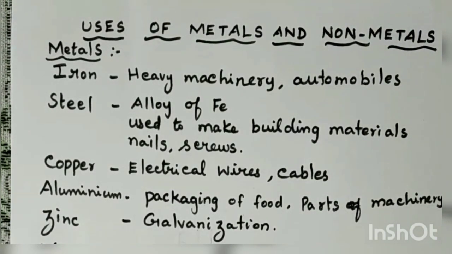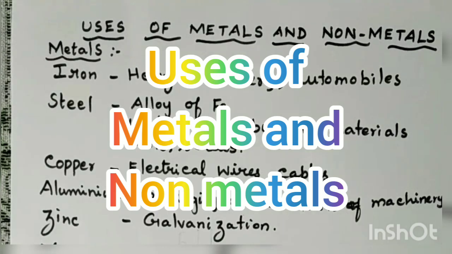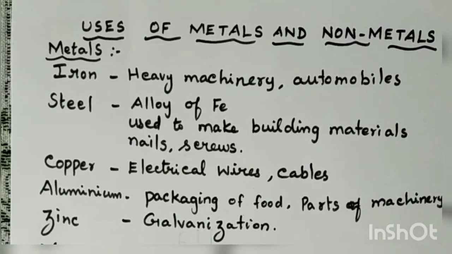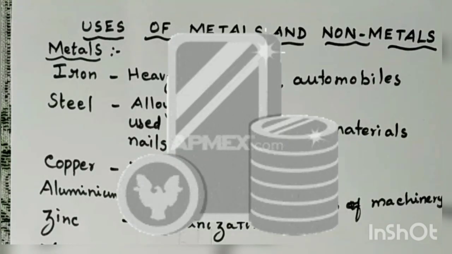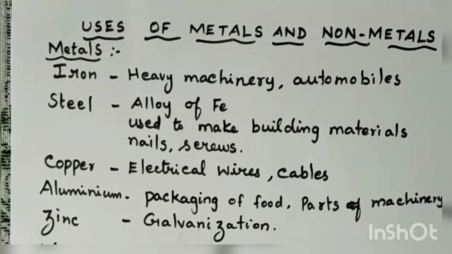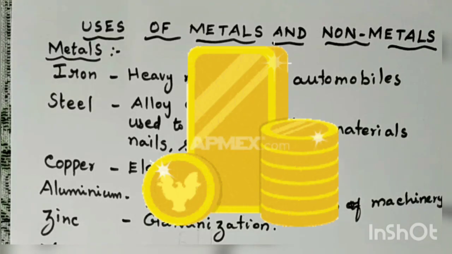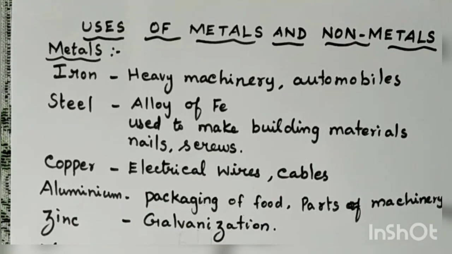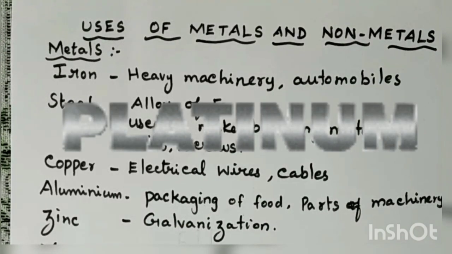in today's class we are going to see about the metals and non-metals and their uses. Okay. What are the uses of metals? Can you say some examples for metals? Okay, silver, iron, then gold, then platinum, etc.